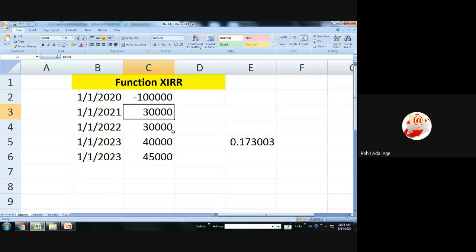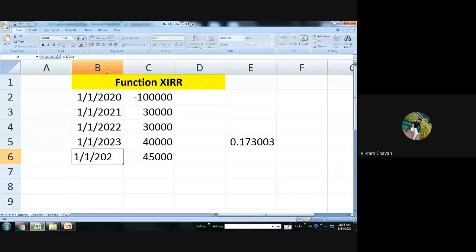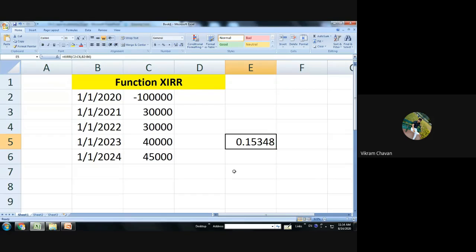Sir, last date is 1/1/2024. Okay, here there is a problem. So you are getting the value of 0.1534. Getting everyone? How to calculate the IRR by using the XIRR? So that is nothing but what?